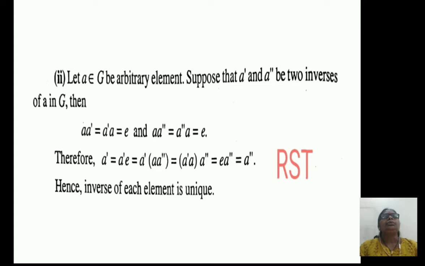So that a dash equals a dash into e equals a dash into, we replace here e by a into a2 dash. Then we change the bracket. Take first two elements, (a dash into a) into a2 dash, and value of bracket a dash into a is e, into remaining element is a2 dash, and e into a2 dash is a2 dash. Thus a dash equals a2 dash. Here we have assumed that a dash and a2 dash are two inverses of a, and we have proved that a dash equals a2 dash. Thus inverse of each element is unique.